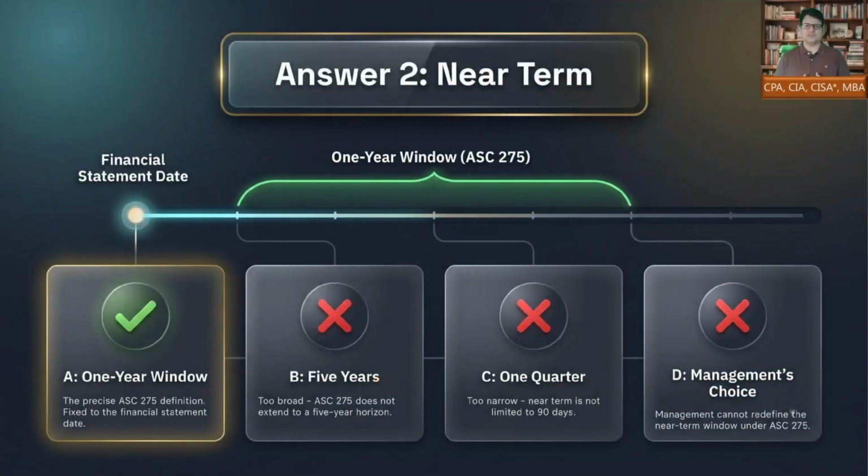The correct answer is A, not more than 1 year from the financial statement date. Option B is wrong because 5 years is too broad for ASC 275. Option C is wrong because 1 quarter is too narrow. Option D is wrong because management cannot redefine the near term window. The 1 year rule creates a disciplined and comparable disclosure threshold.